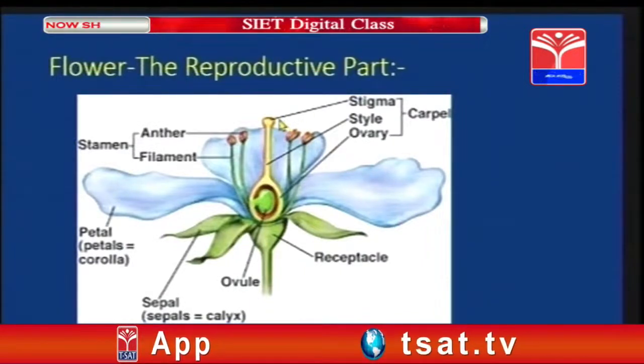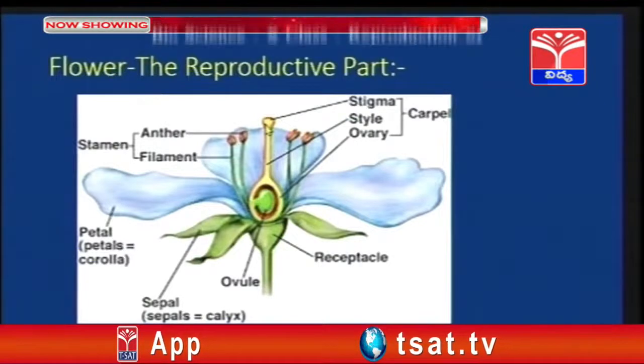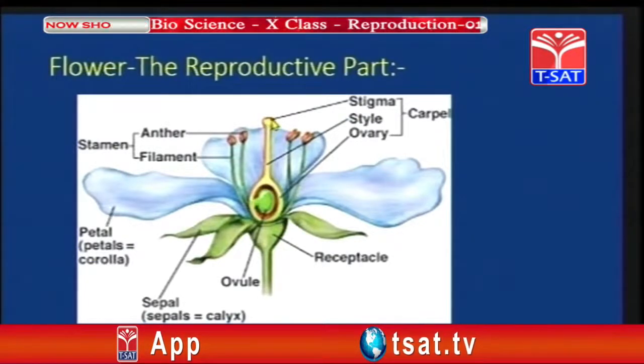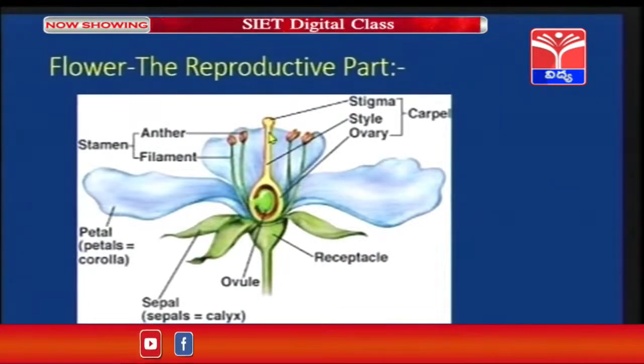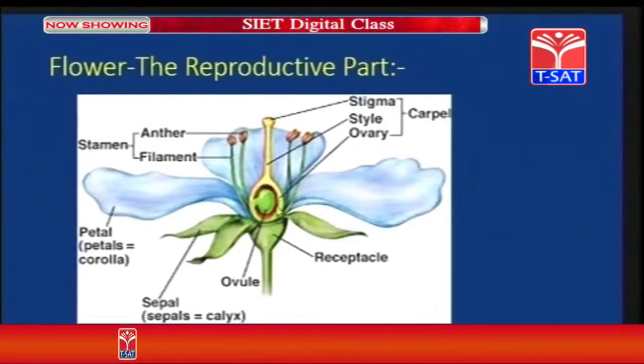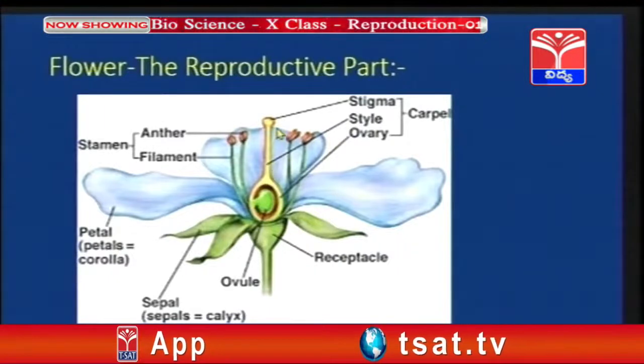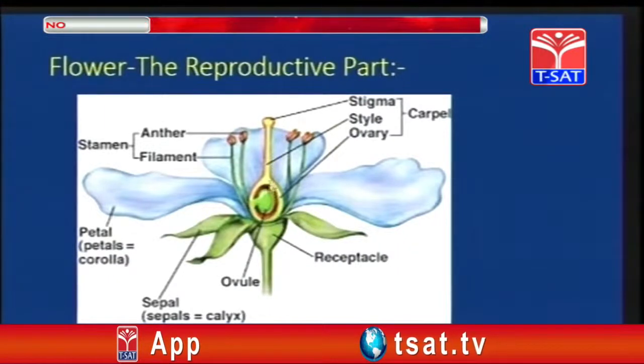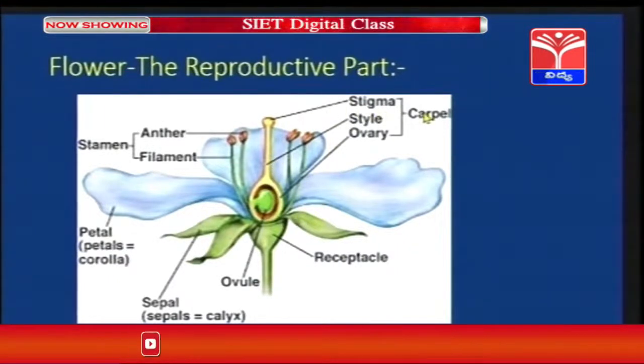The carpel consists of three parts. The uppermost part is flat and it is called as stigma, and the lower part is nothing but style. The long tube-like structure is called as the style, and the basal part, which is oval in shape, is called as the ovary. So, stigma, style and ovary together form the carpel.